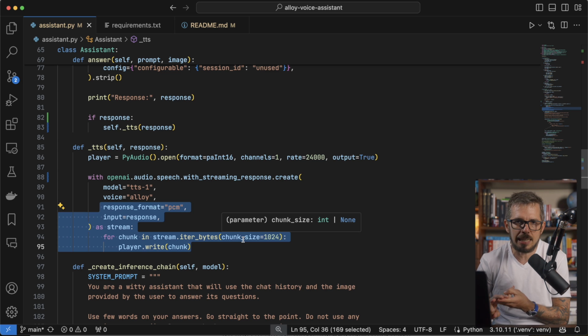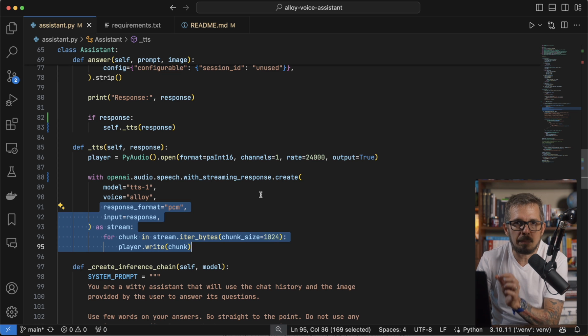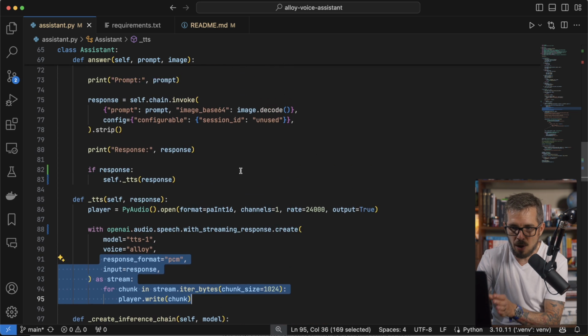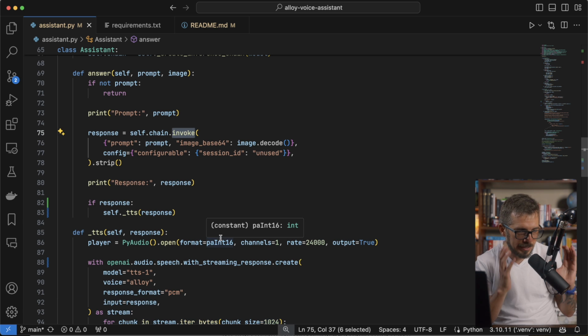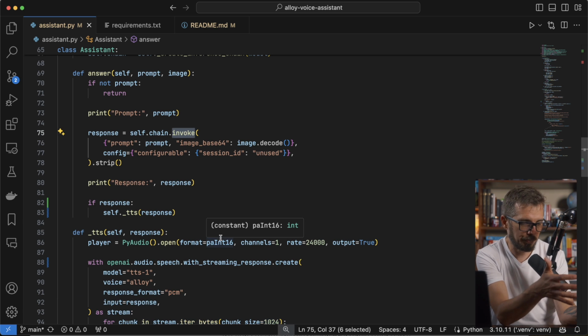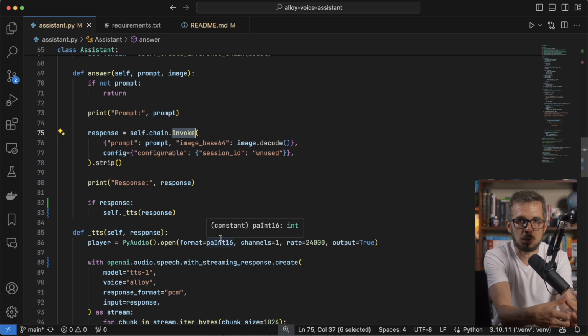And the third idea that I think is a pretty good one is about streaming answers from the model back. Right now, I'm using Invoke here. And what's going to happen is I'm sending the API the text and the image, and I'm waiting for an answer to come back.